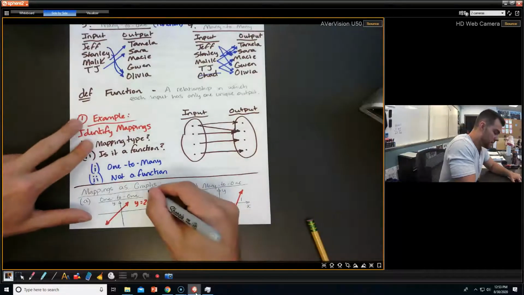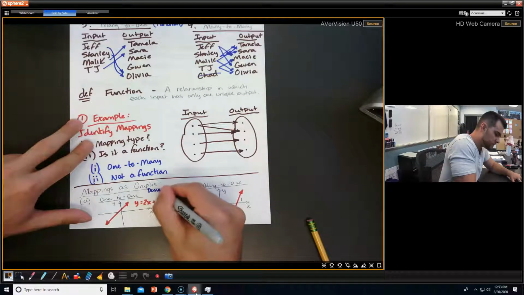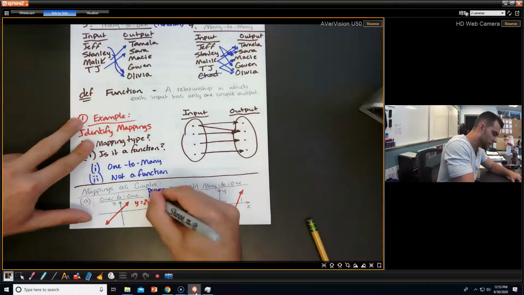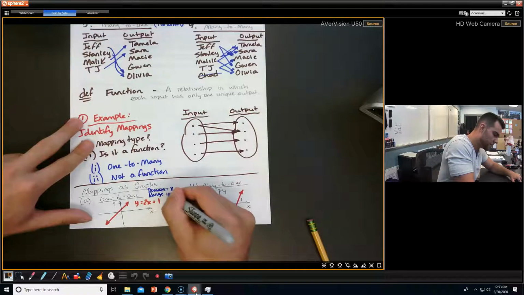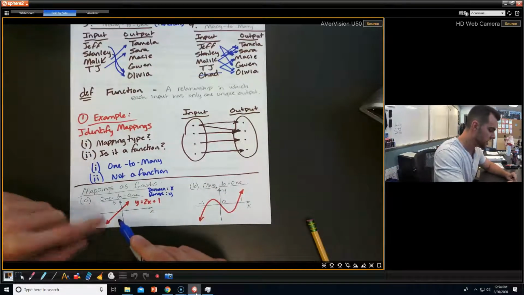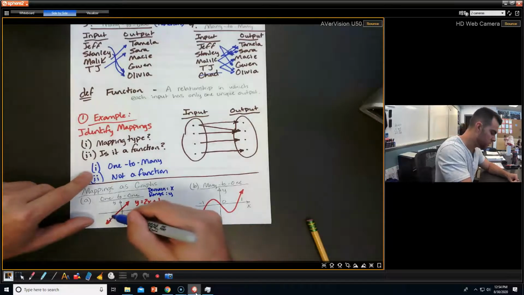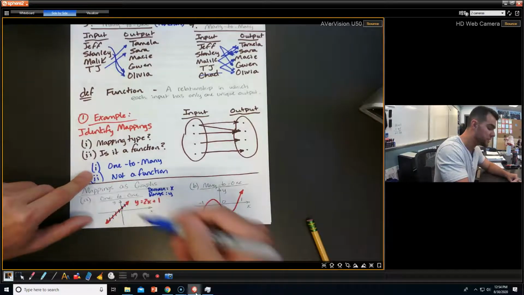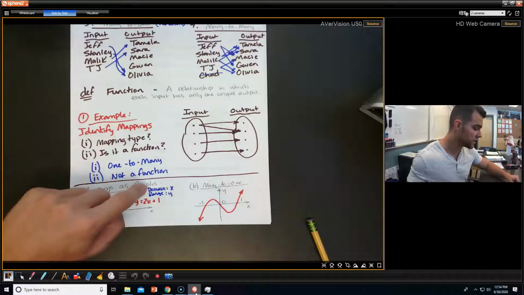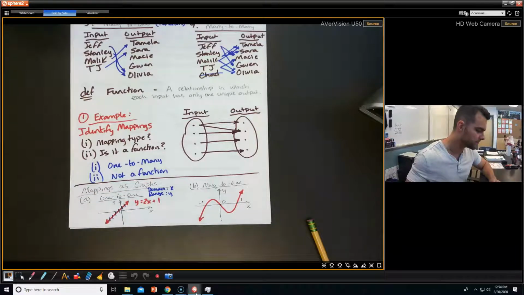Our domain for these is going to be x values, right? And our range are going to be the possible y values we get out of it. Okay? So our domain in this case, each input is getting exactly one unique output every single time. This is one-to-one. I can link each x value to each y value.